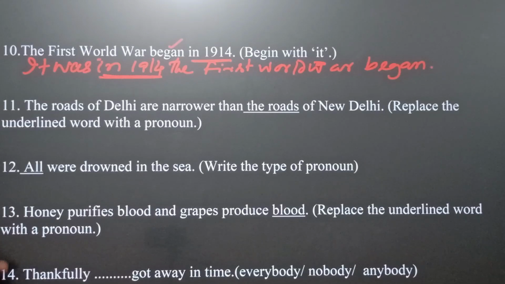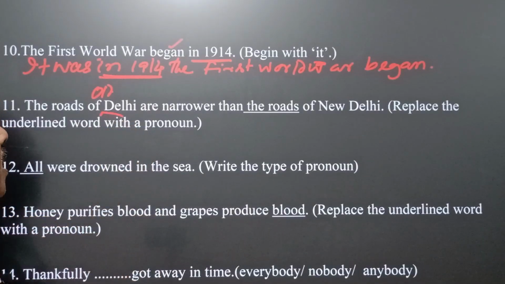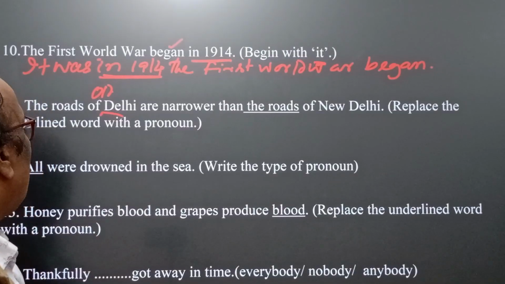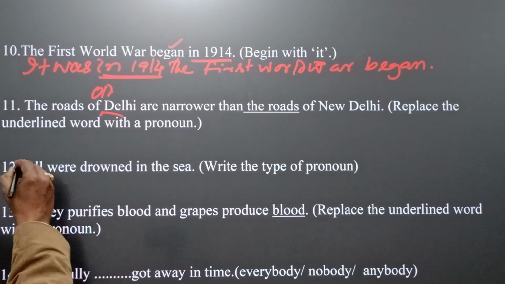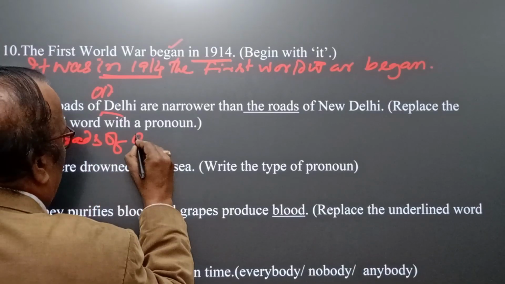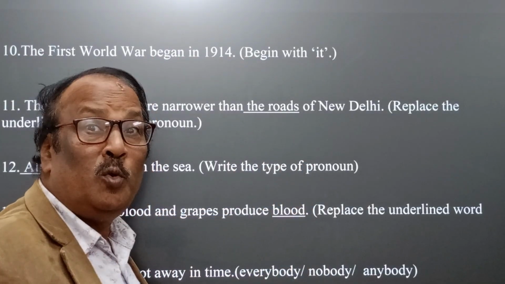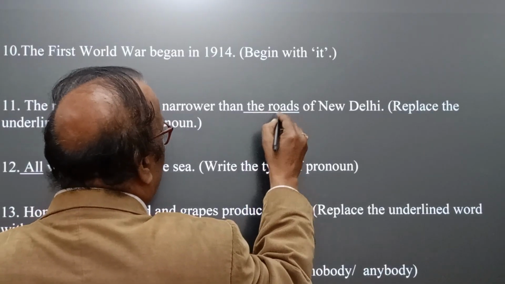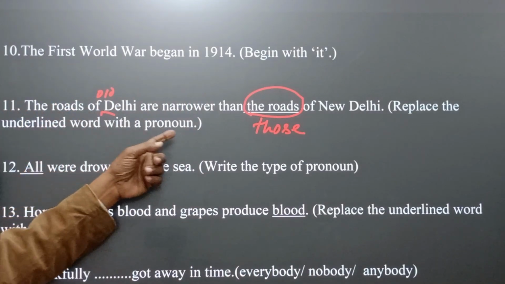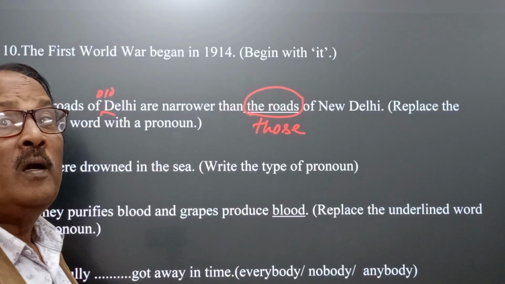Now come to question number 11. The roads of Old Delhi, yes, are narrower than the roads of New Delhi. Replace the underlined word with a pronoun. Then answer will be the roads of Old Delhi are narrower. Here roads, the roads plural, and therefore in this case than those of New Delhi. Okay. Here those demonstrative pronoun. Okay. This is the right answer.